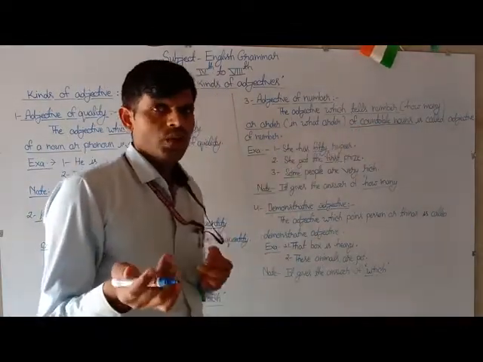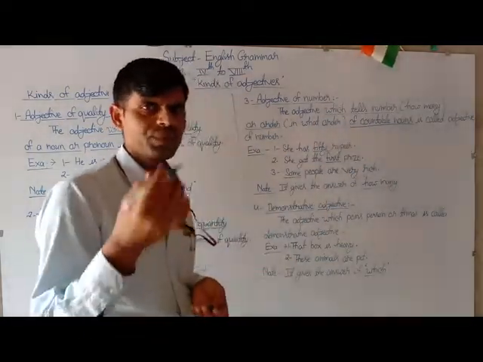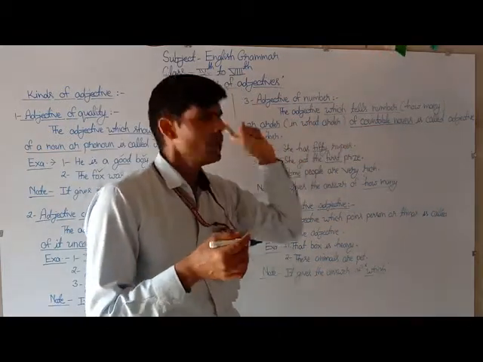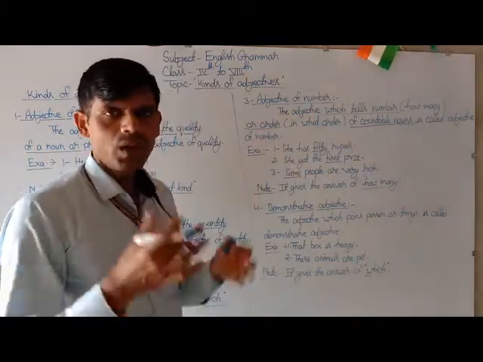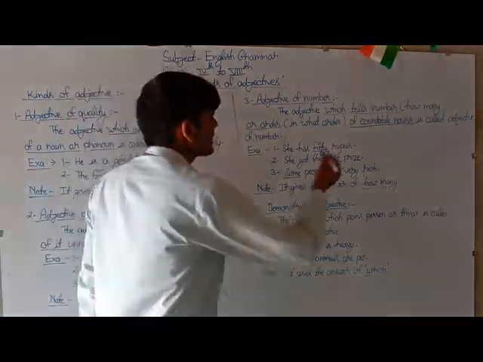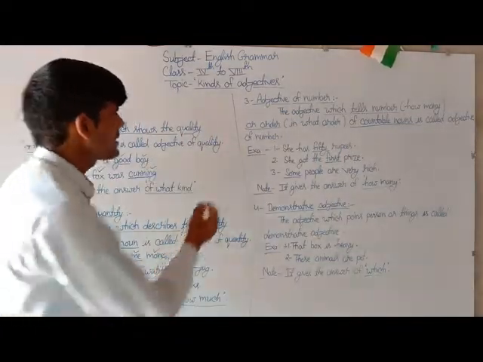The noun which can be changed into plural is called a countable noun. So the adjective which tells the number or the order of a countable noun is called an adjective of number.